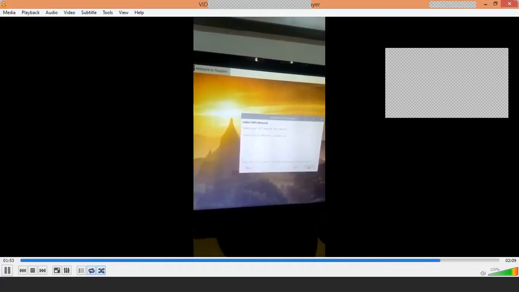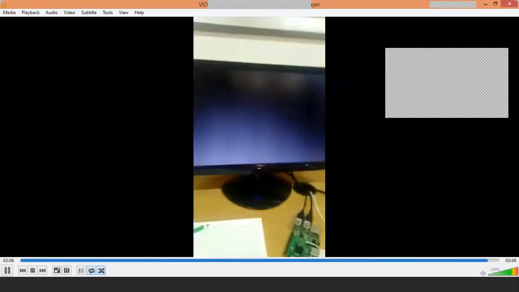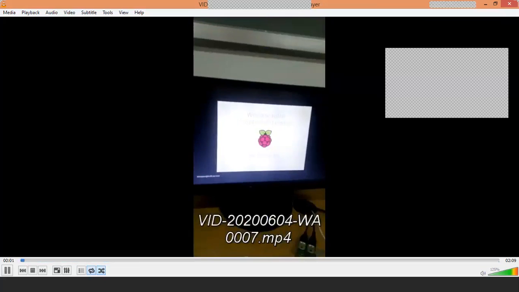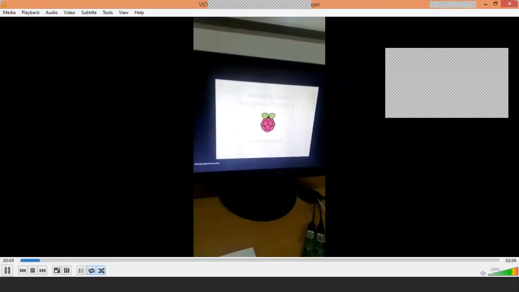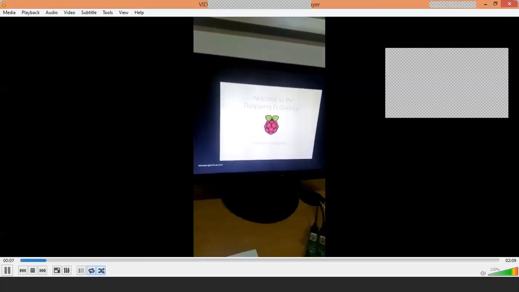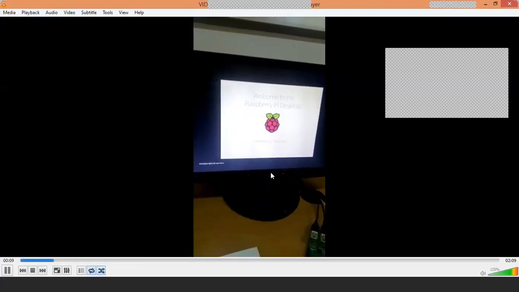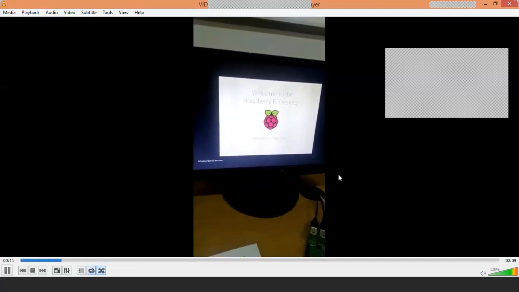It will ask for the setup screen. You select your Wi-Fi network. We have already selected a Wi-Fi network, so we went on. You update your software. So now you will have the welcome to Raspberry Pi desktop. Now you can start programming. So I'll close the videos.